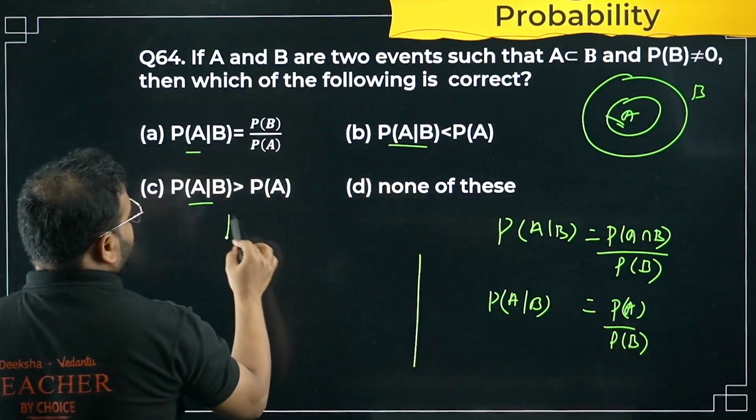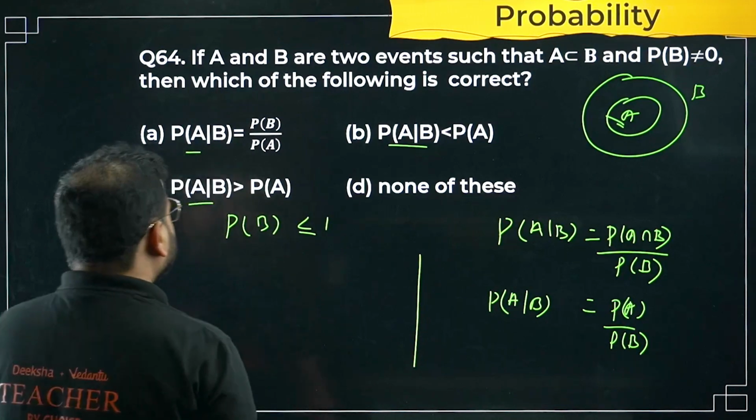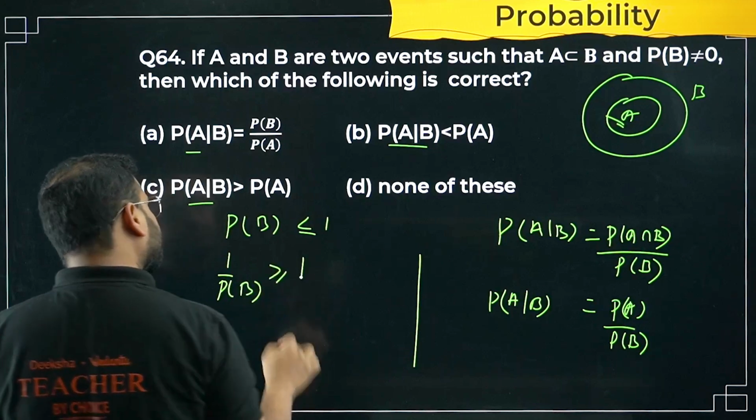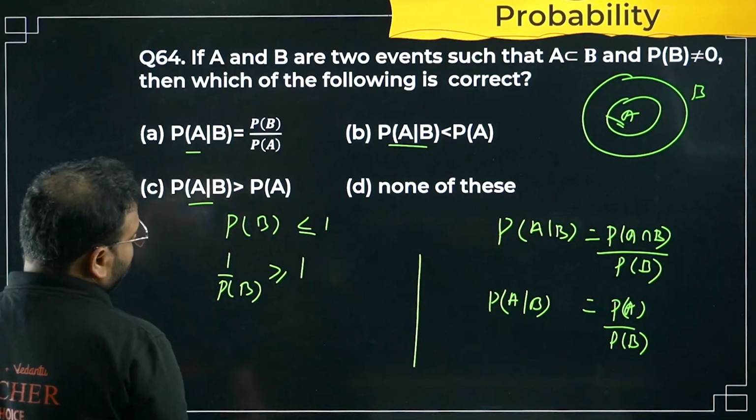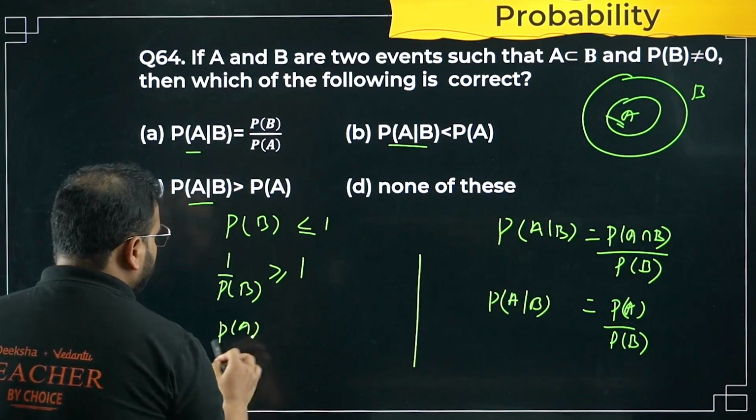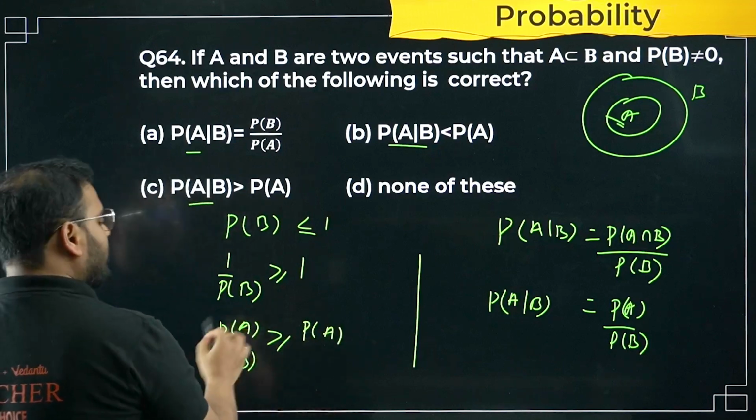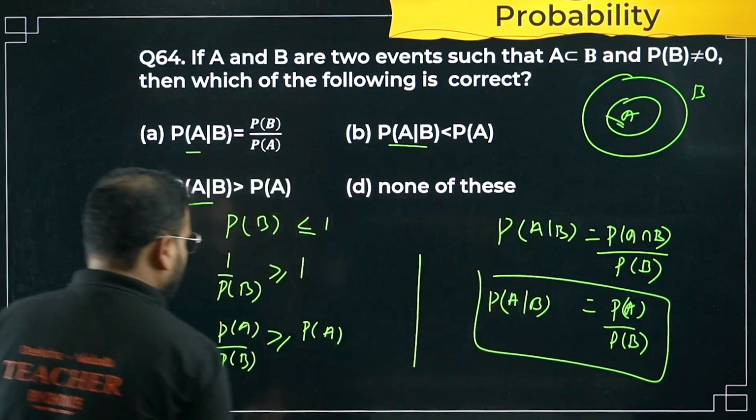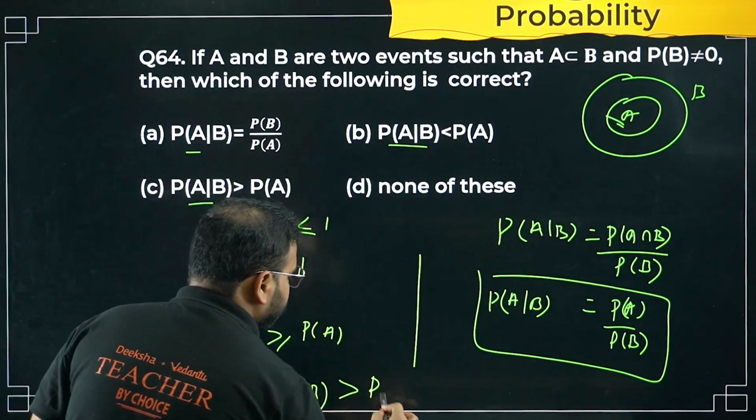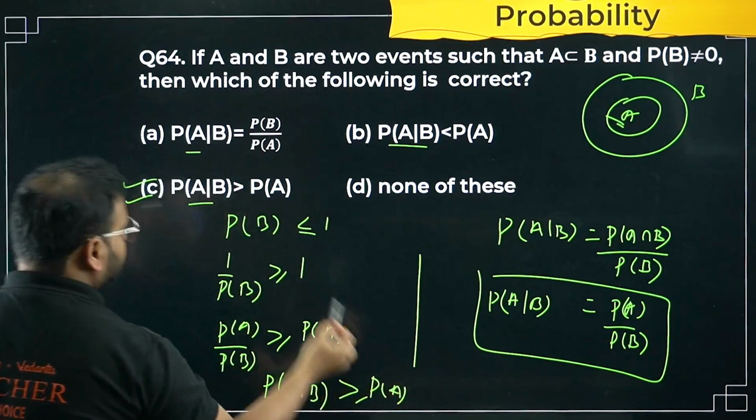Alright, we also know one thing, that P(B) will always be less than or equal to 1. So from here we get that 1 by P(B) will always be greater than or equal to 1. Of course, now multiply P(A) on both sides. You get P(A) by P(B) greater than or equal to P(A). The LHS is P(A given B), so P(A conditional B) is greater than or equal to P(A). Option number C is correct.